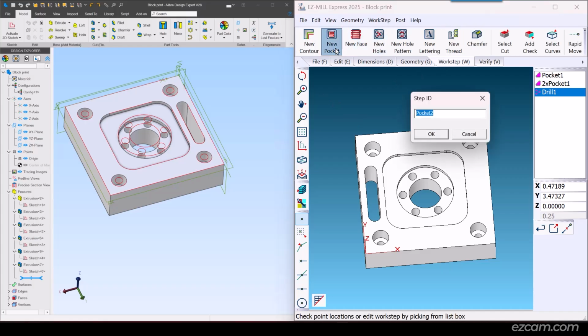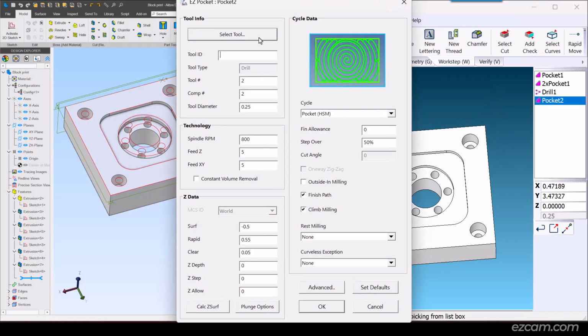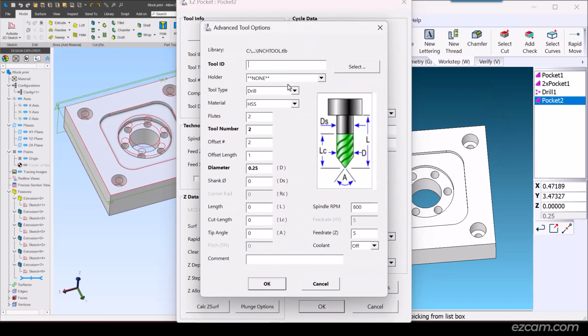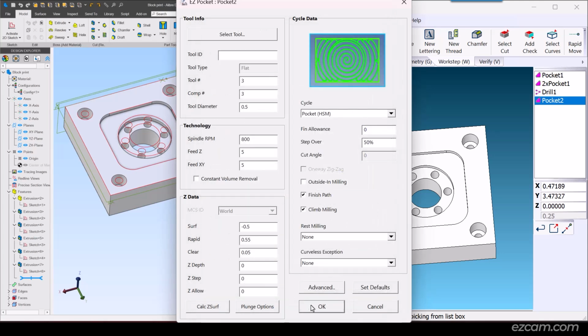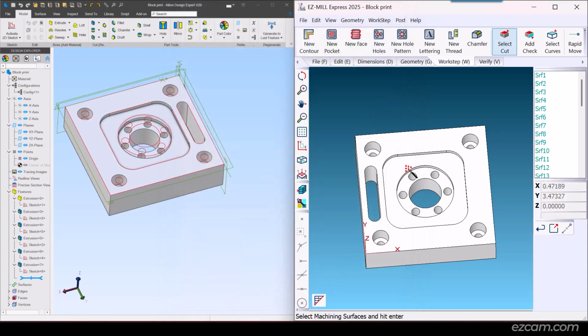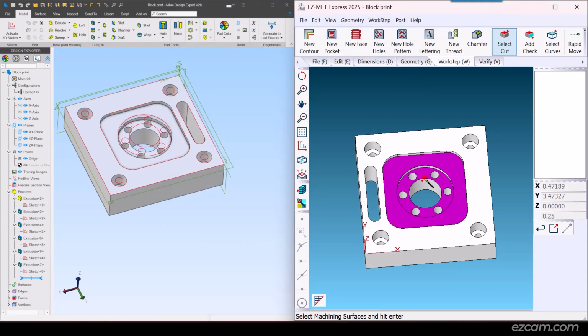Now for the center pockets. Select the bottom faces.